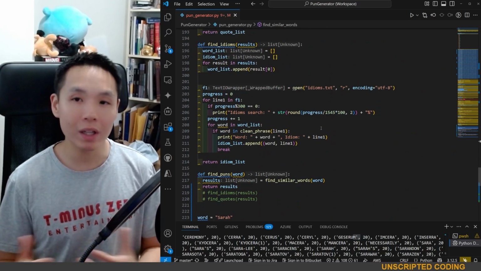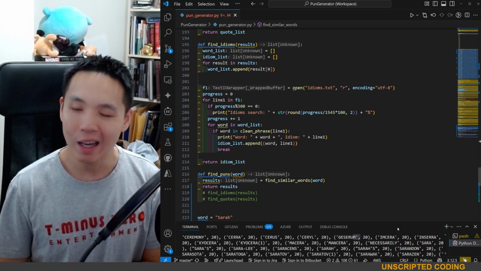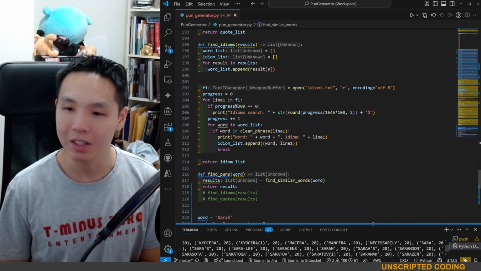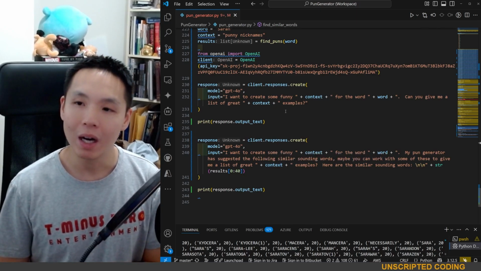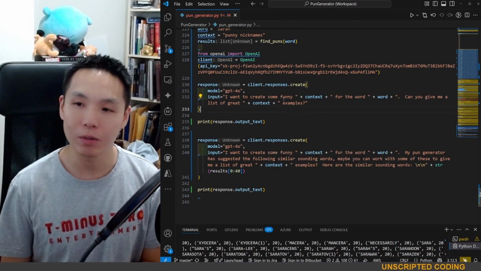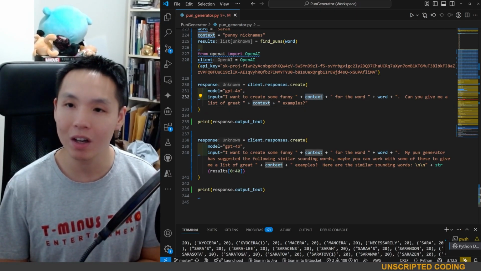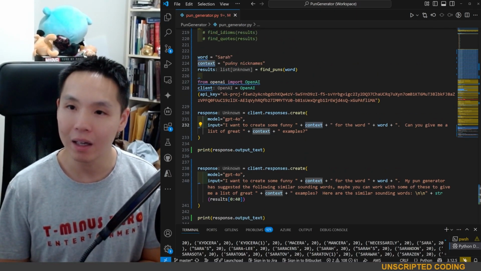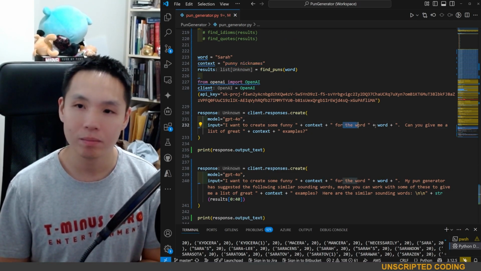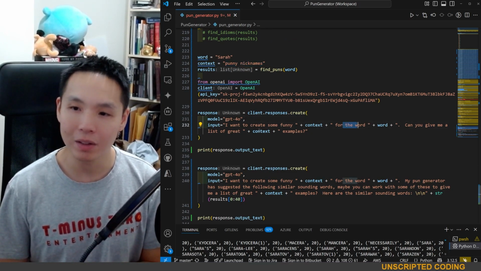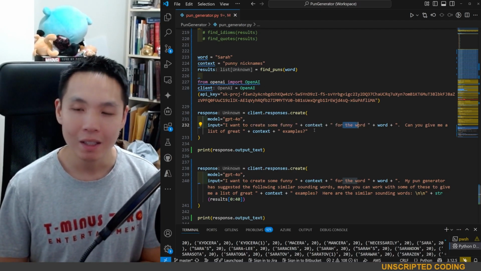Because before, all I did was search all the idioms I had listed in a library, and they just didn't make much sense. But if I run it through GPT-4o, first I'm going to ask it for some funny puns or idioms, anything I want in this context, and in this case, punny nicknames, for the word Sarah. Can you give me a list of great punny nickname examples?